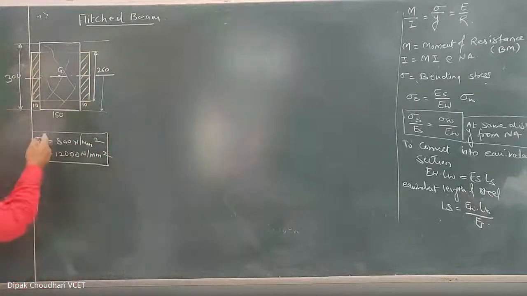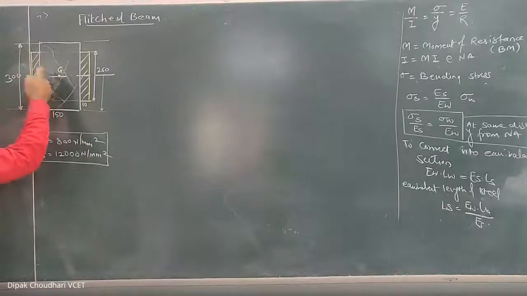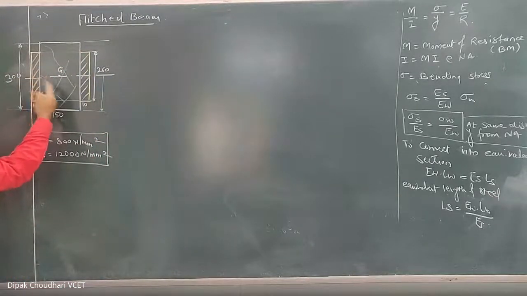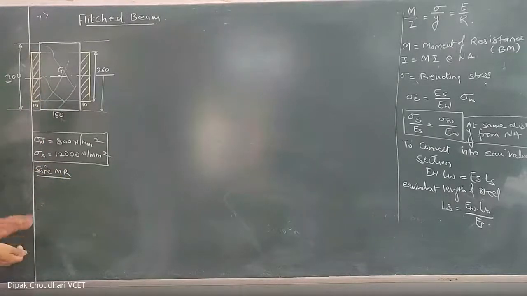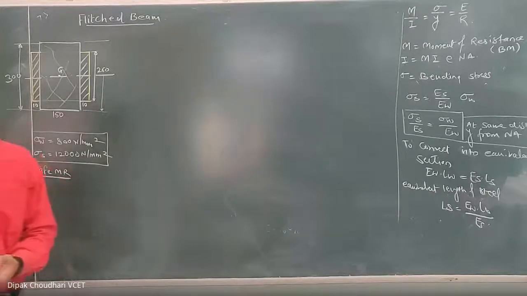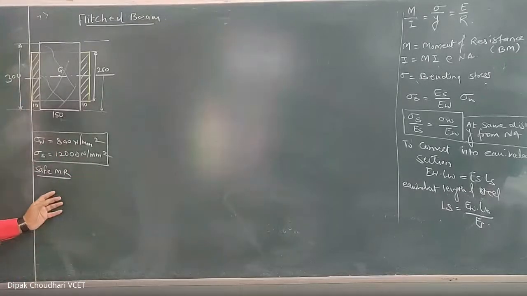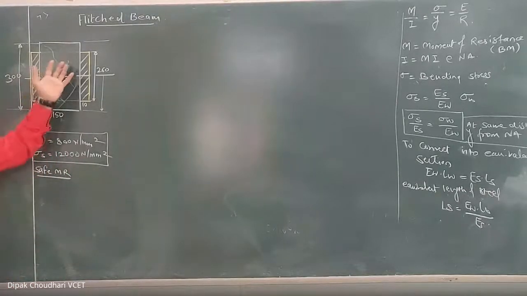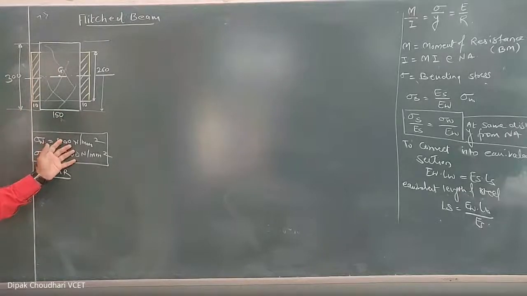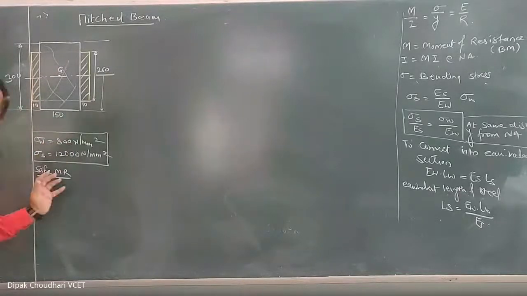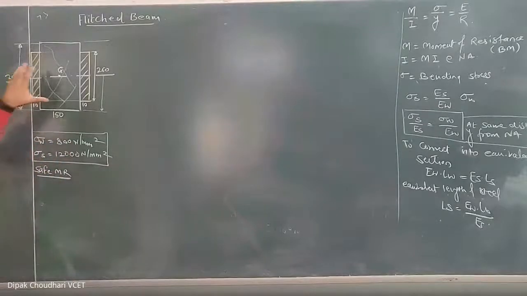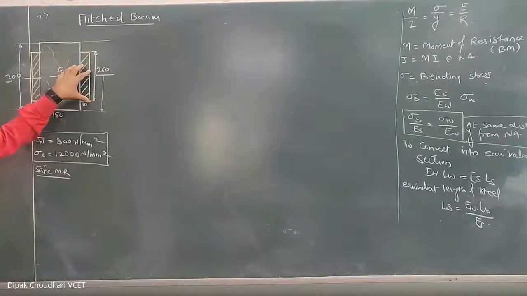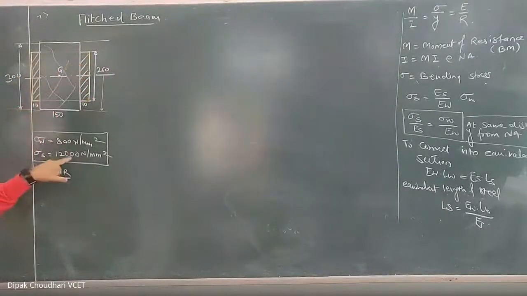Clear? Corresponding to this, we have to calculate the safe moment of resistance for this cross section. You have to calculate the safe moment of resistance, and we know that the moment of resistance is equal to the bending moment. If we calculate the safe moment of resistance corresponding to these permissible stresses, clear? So that much bending moment we can apply. If we apply this maximum bending moment, the stresses induced in any of the materials will not exceed this limiting value.